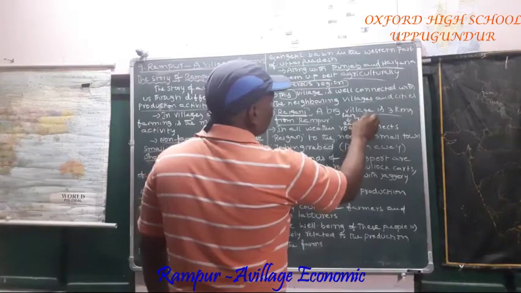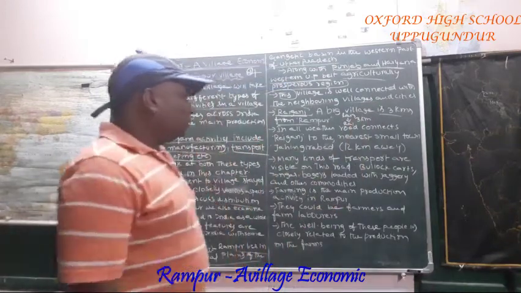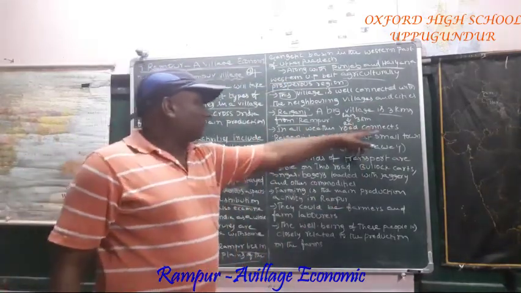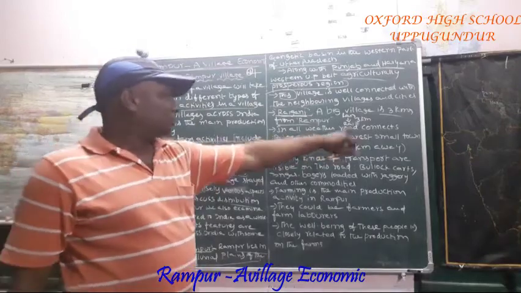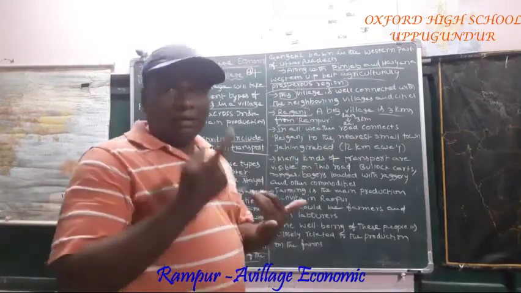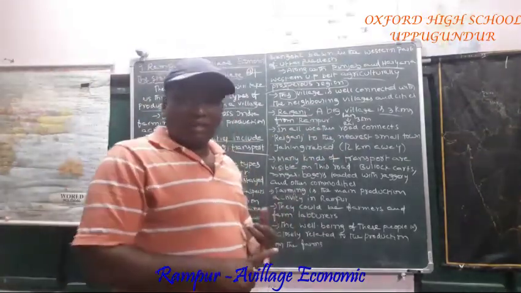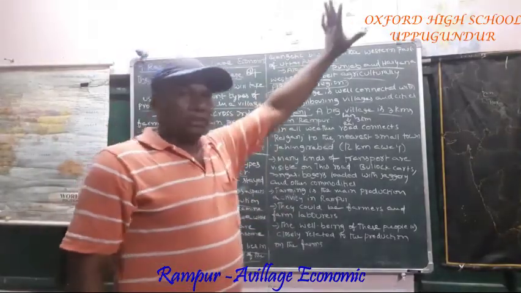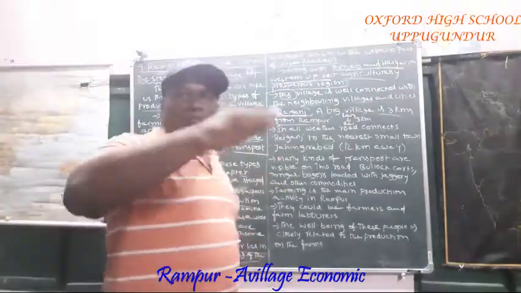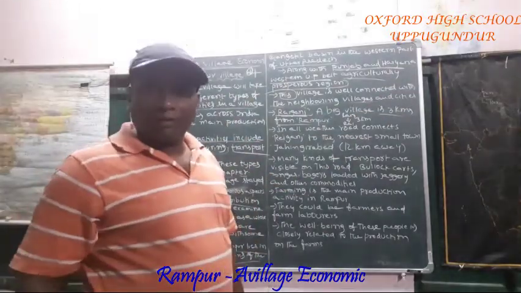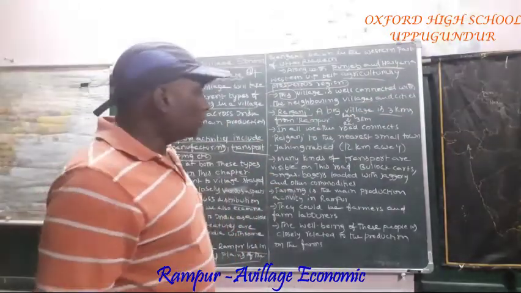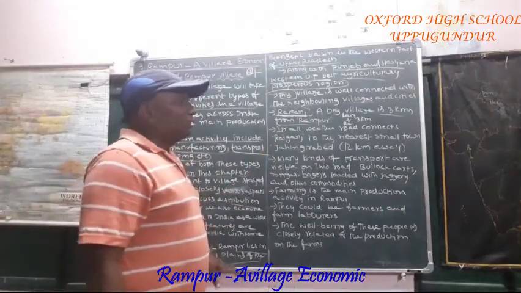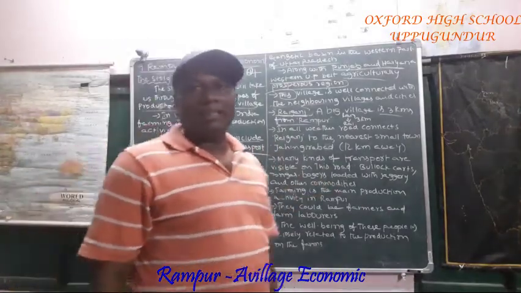In all weather, a road connects Raiganj to the nearest small town. All weather means summer, winter, rainy season, from Raiganj to the nearest small towns, all transportation is available. So good connectivity is there from Raiganj to the remaining cities.